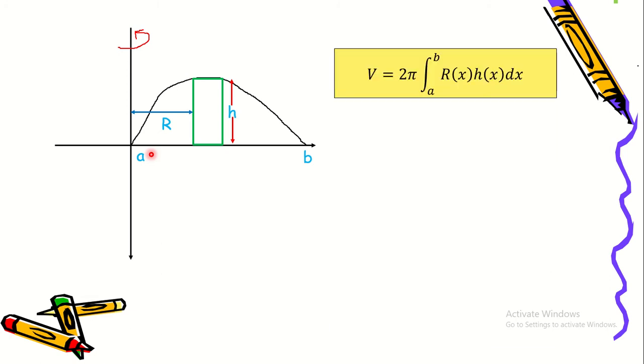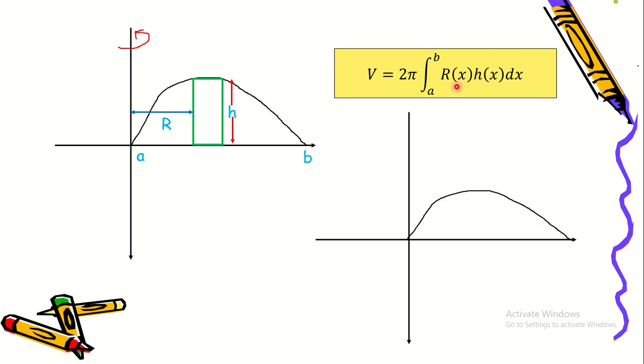The volume is equal to 2 pi integration from A to B of the radius multiplied to the height dx. So the radius, as you can see, is in terms of x. So if you want to find the volume of the solid rotated about the y-axis, the radius and the height should be in terms of x.